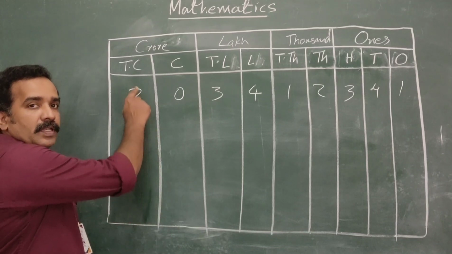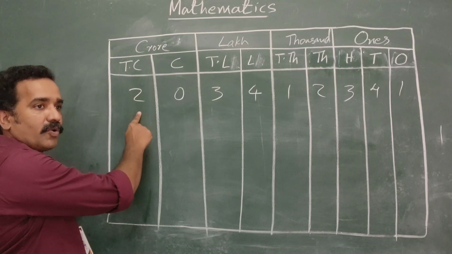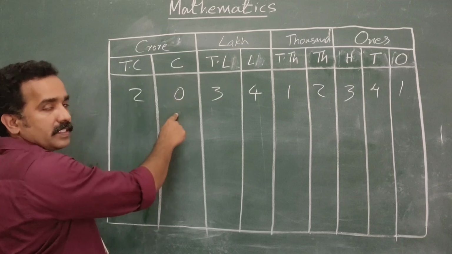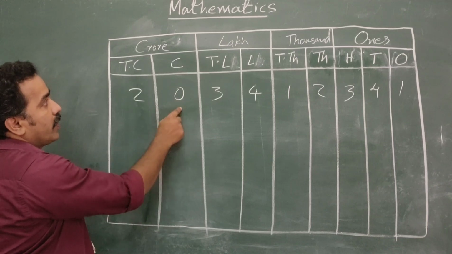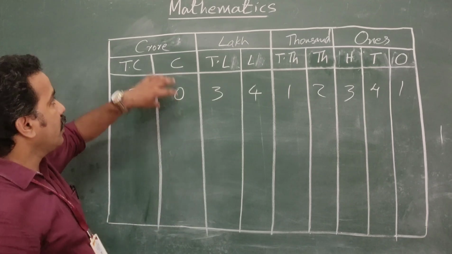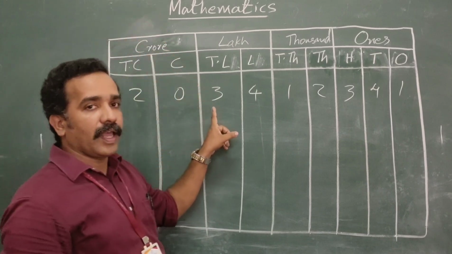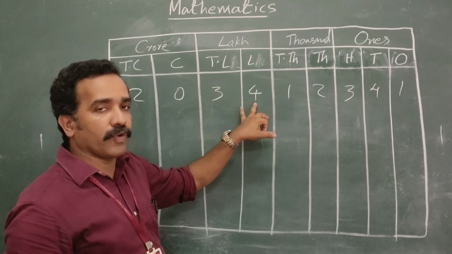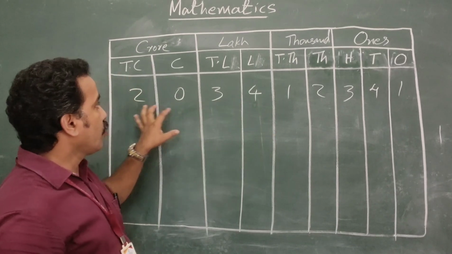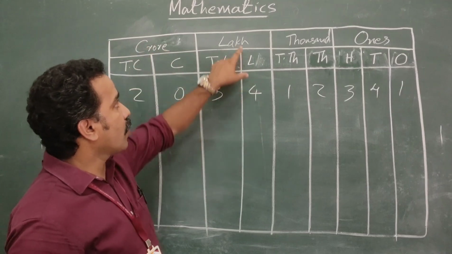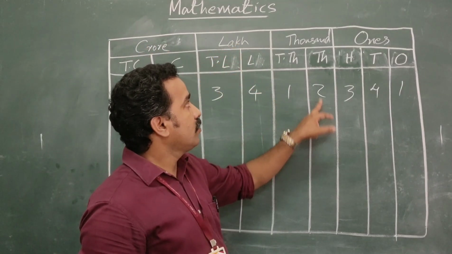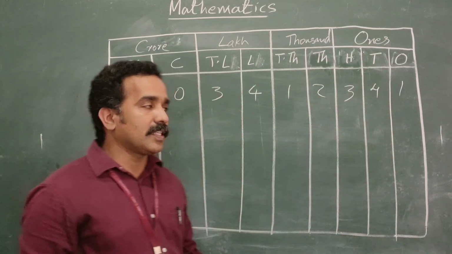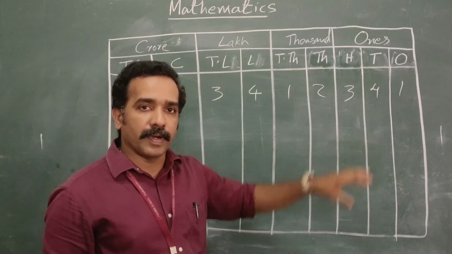That means 2 10 crores, that is 20 crores. In crores place there is 0. So 2 0, 20. This is 20 crore. Lakhs group, 2 digits. Here 3 4, this is 34. So 20 crore, 34 lakh, 12,341. That is the way we are reading a number.